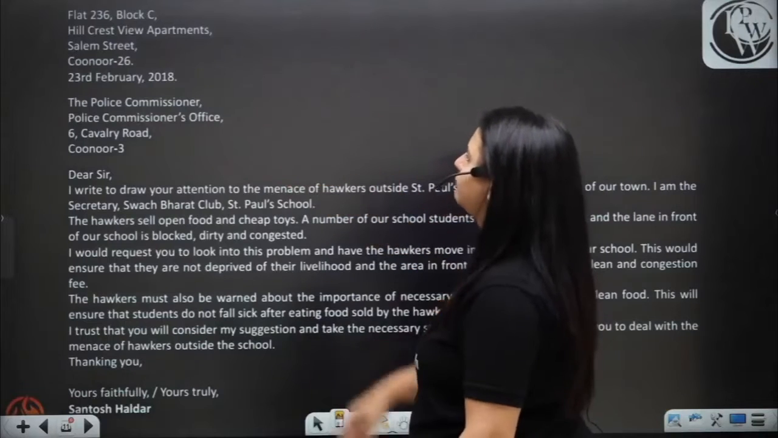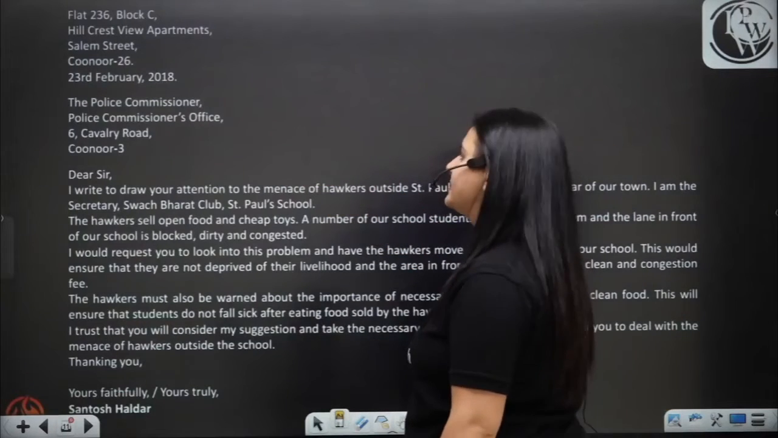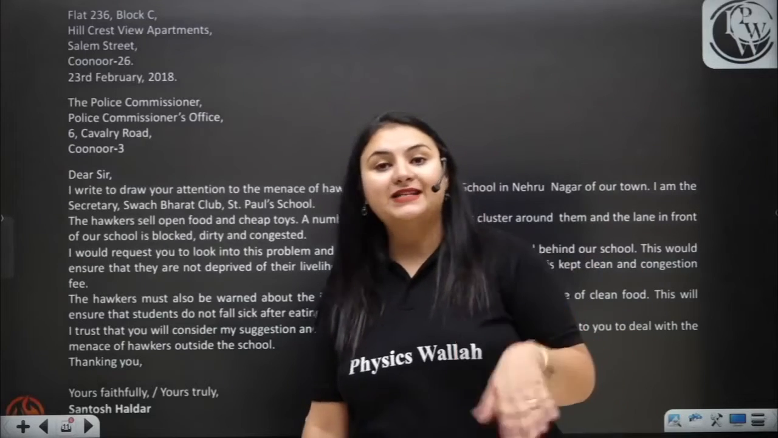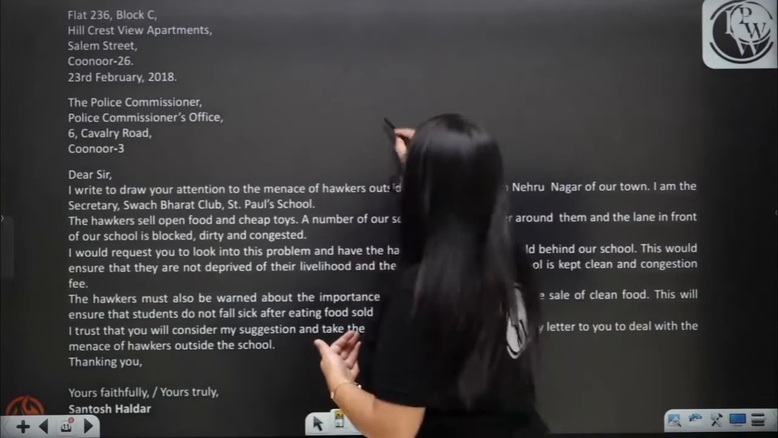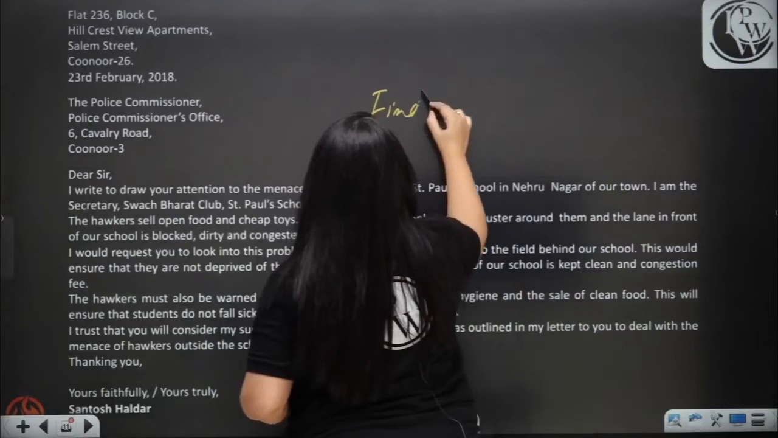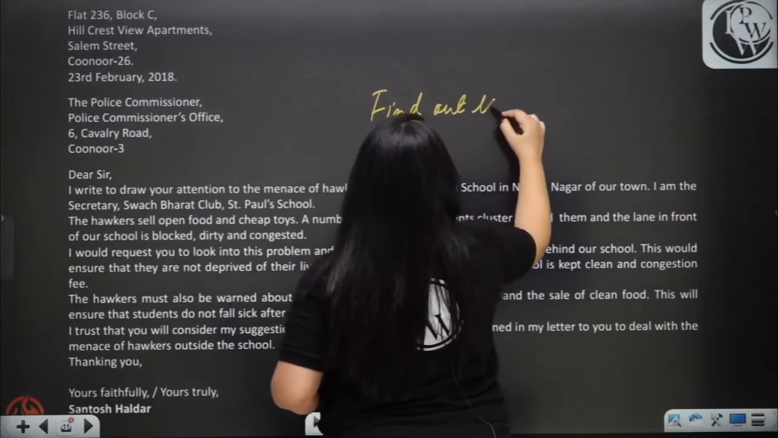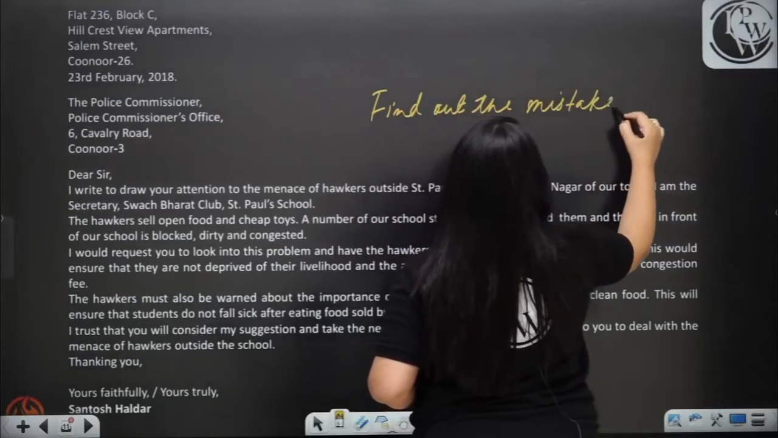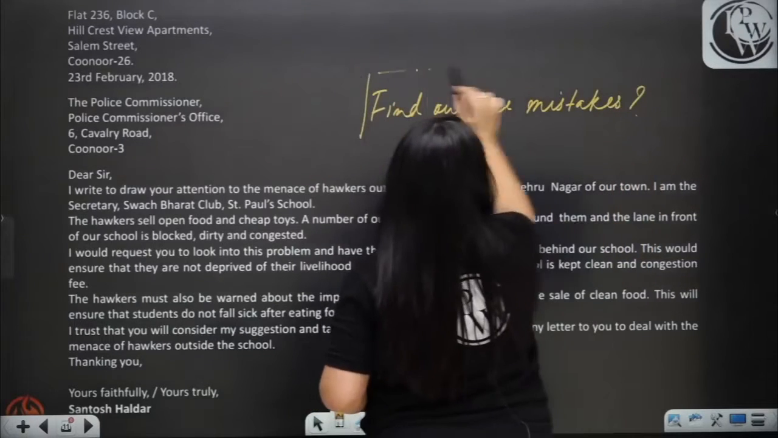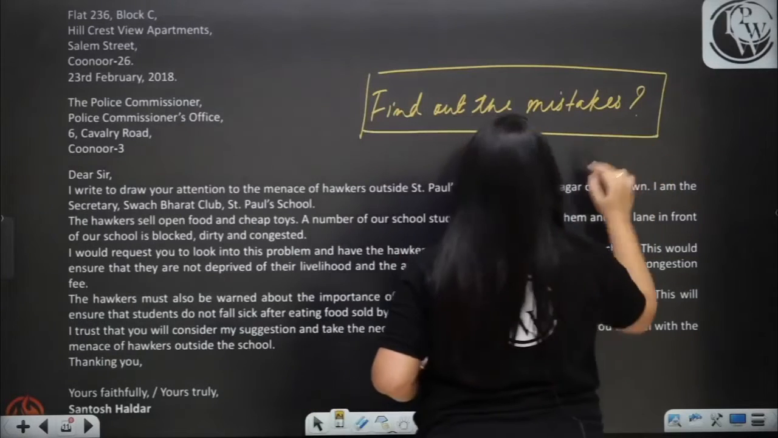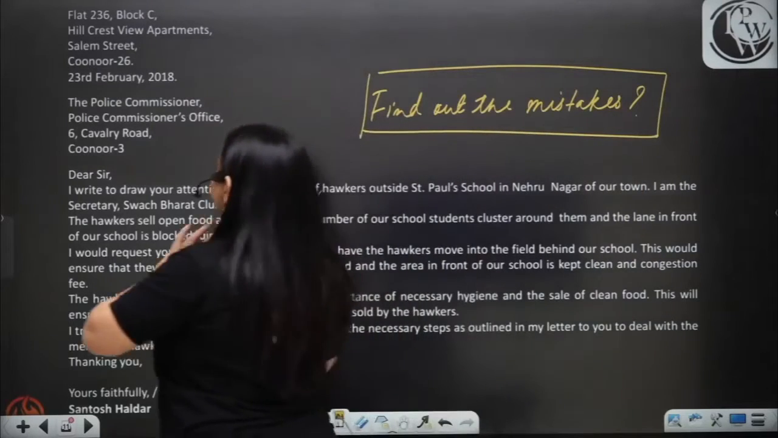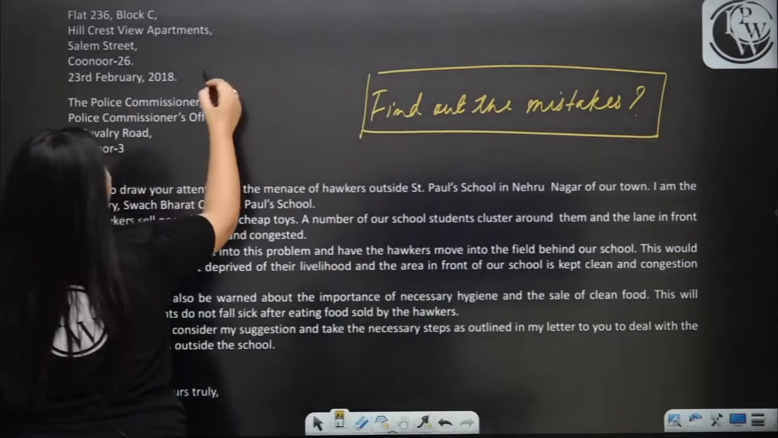Flat 236, Block C, Hillcrest View Apartments, Salem Street, Kunur 26. Now, let's find out the mistakes. Find out the mistakes in this kind of question, this kind of answer, this kind of solution that is given in the Google. Now, as we saw here, first of all, they did not leave a line.